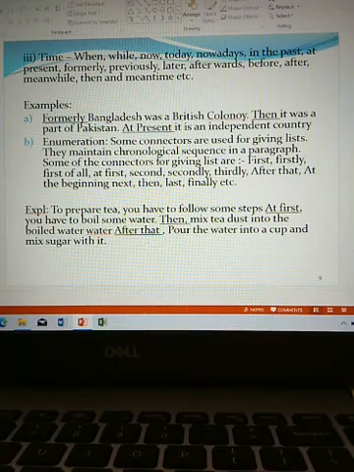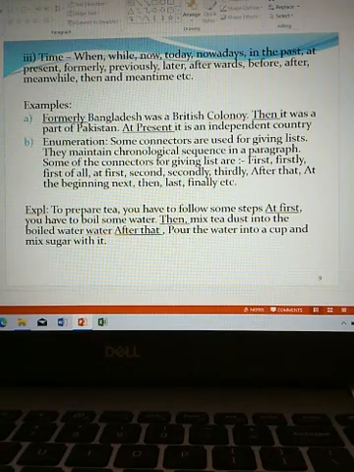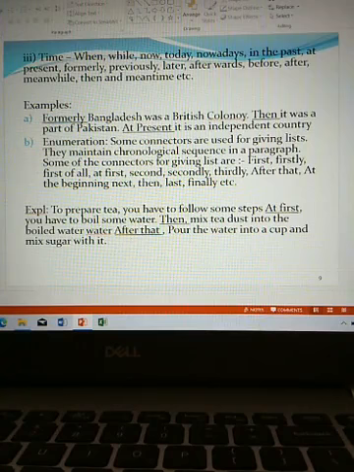Enumeration. So connectors are also used for enumeration. That means some connectors are used for giving a list. They maintain chronological sequences in a paragraph.